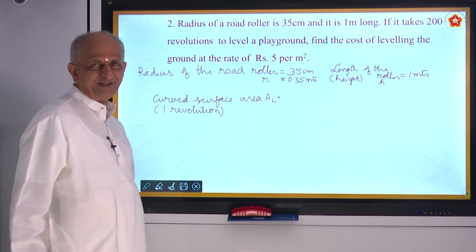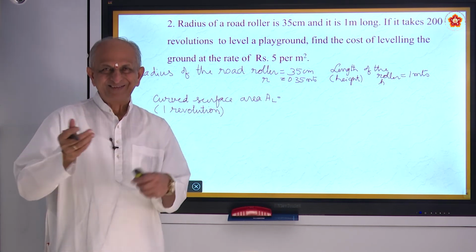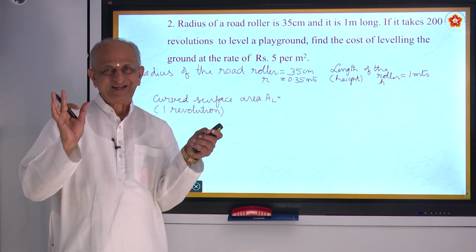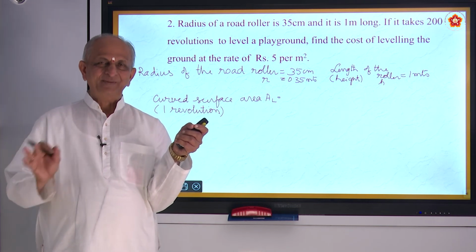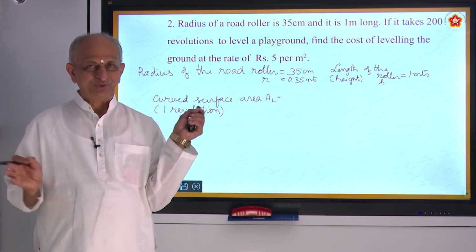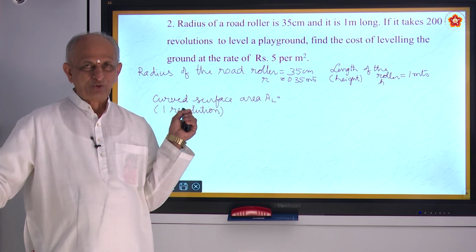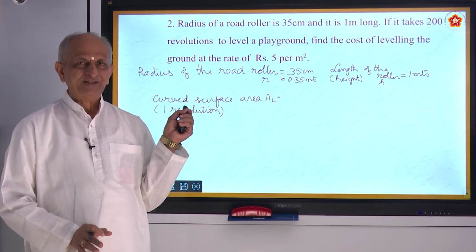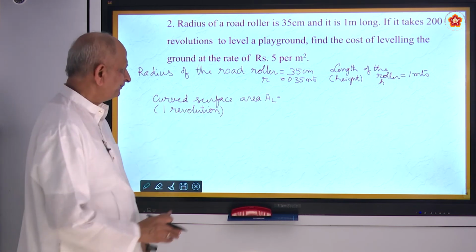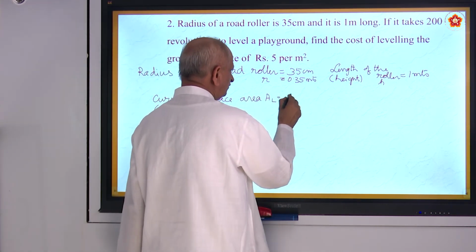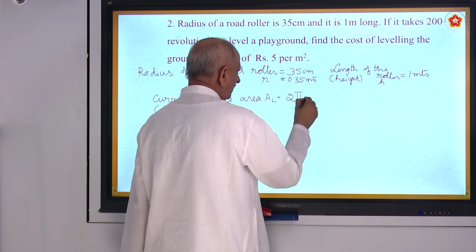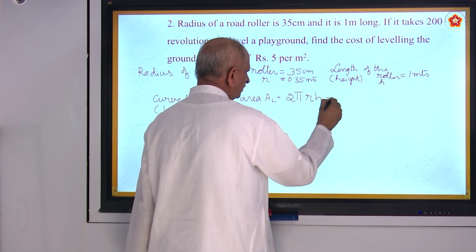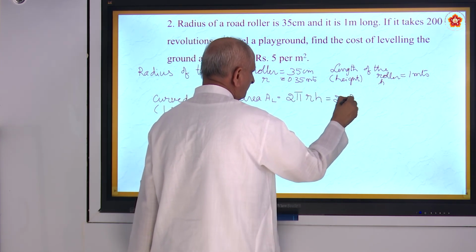As all of you have seen a road roller, right? There will be a tractor-like thing and there will be the roller at the back. I showed it in the beginning. So when the roller takes one revolution, it covers its lateral surface area, is it not? So you have 2 pi r h. So 2 into pi into